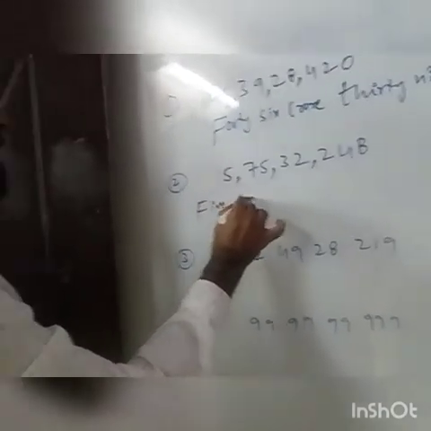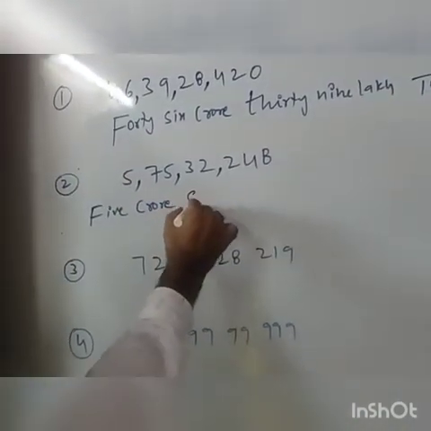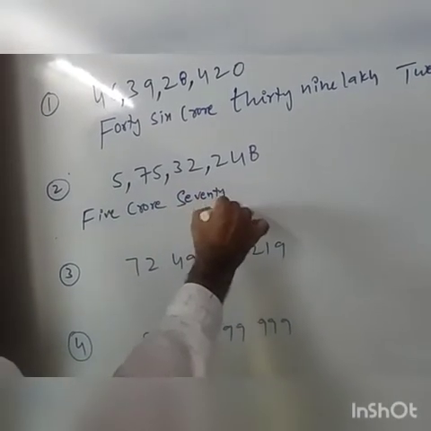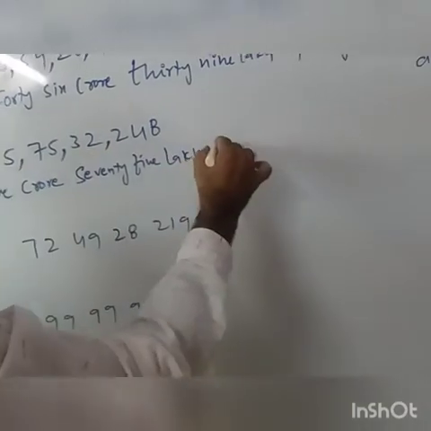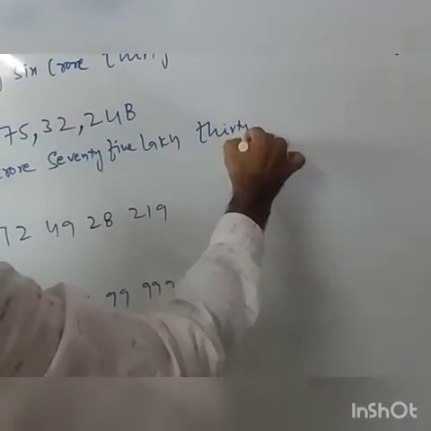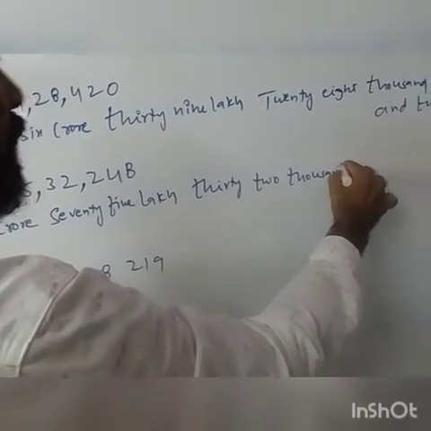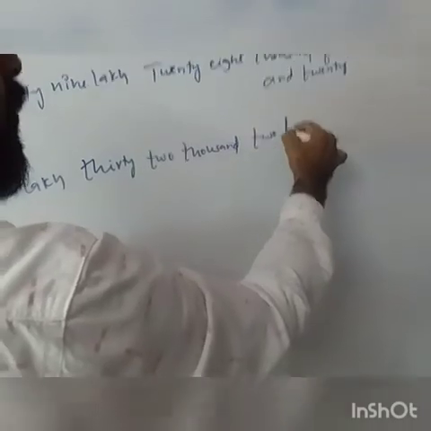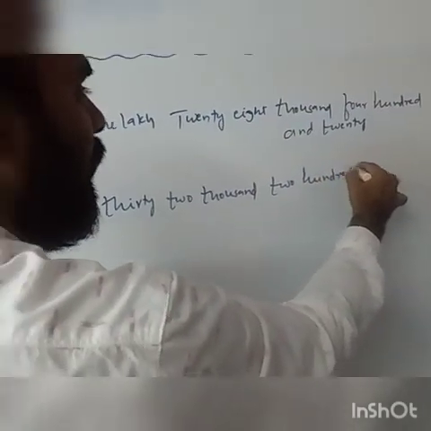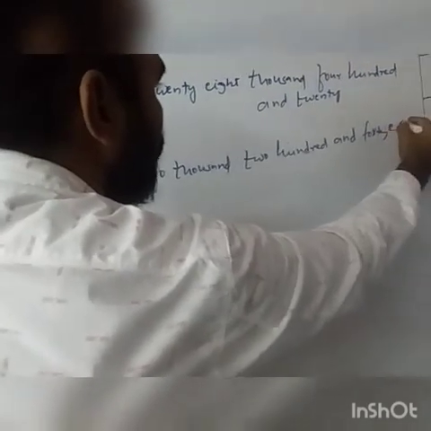5 crore, 75 lakh, 32,000, 248. This is the number name of the basic number.